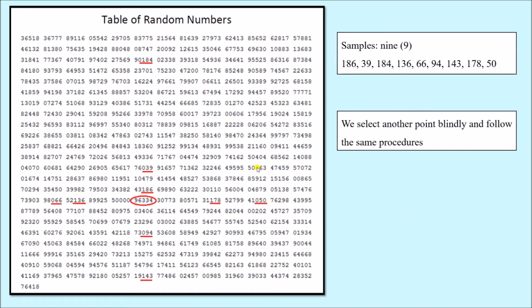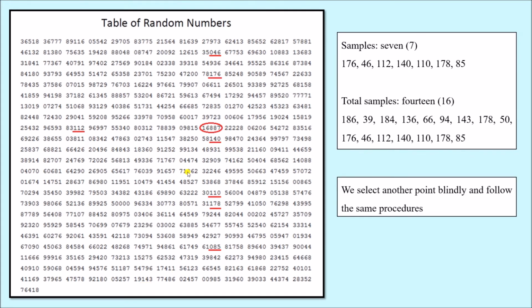As you can see, after this procedure only 9 samples have been selected, and we still need 11 more samples because the sample size is 20. So what we do is we close our eyes and put our dot blindly on the random number table, and we continue this procedure again.